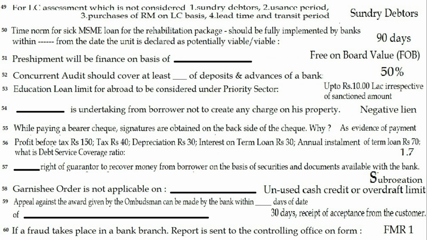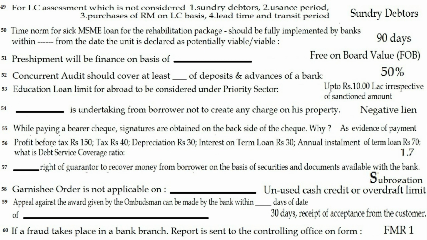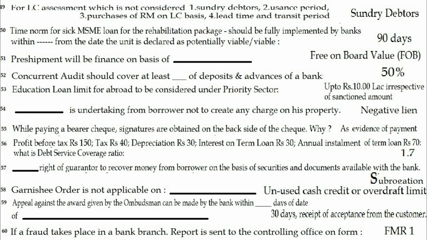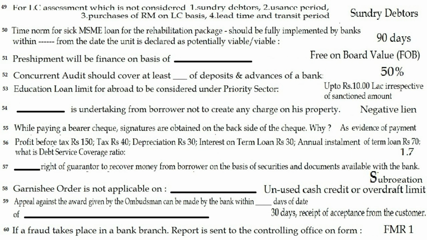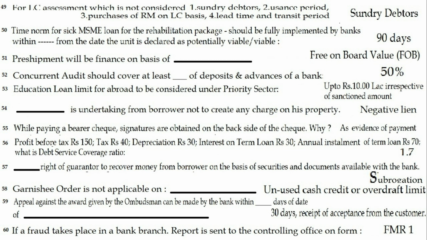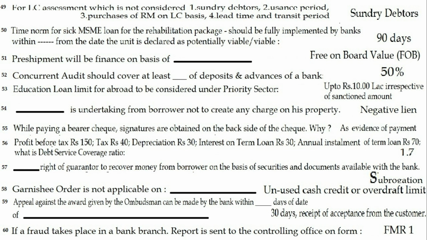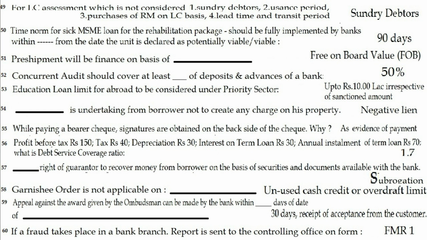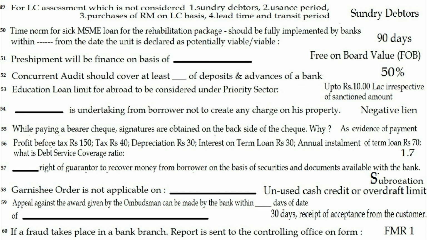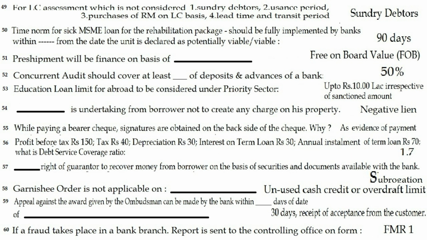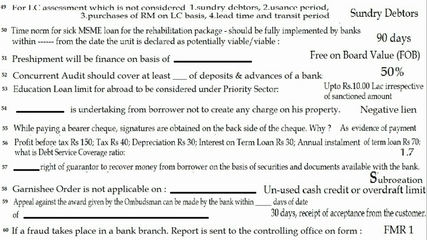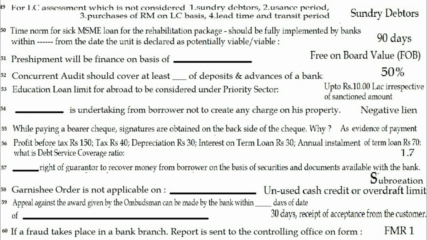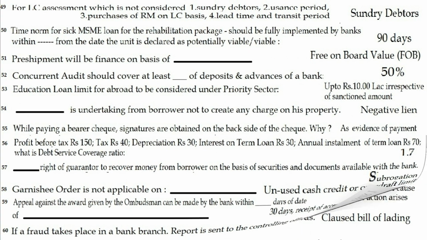Question 57. Dash right of guarantor to recover money from borrower on the basis of securities and documents available with bank is known as dash. The answer is subrogation. Question 58. Garnishee order is not applicable on dash. The answer is unused cash credit or overdraft limit. Question 59. Appeal against the award given by the ombudsman can be made by bank within dash days of date. The answer is 30 days of receipt of acceptance from the customer. Question 60. If a fraud takes place in a bank branch, report is sent to controlling office on form dash. The answer is FMR 1.